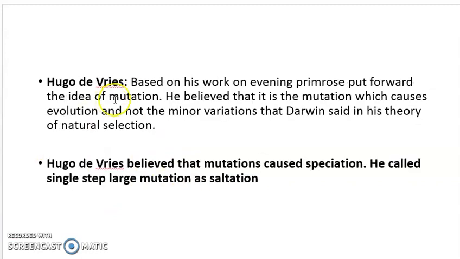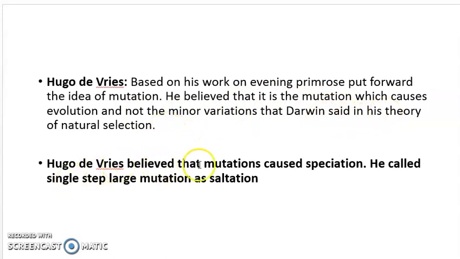But there was a scientist, Hugo de Vries. He worked on evening primrose, and he put forward the idea of mutation. He believed that it is mutation. We have talked about mutations, certain heritable changes which cause evolution. He was not believing Darwin. Darwin says that small variations are accumulated and new species are created. What he said was, no, it's not that. It is mutation which causes evolution, not the minor, small variations that Darwin was talking about in his theory of natural selection.